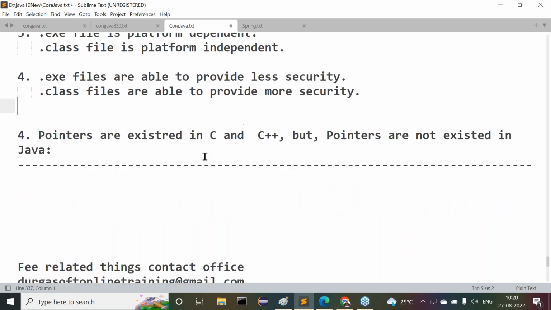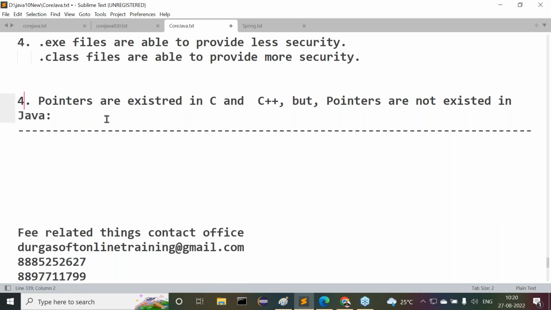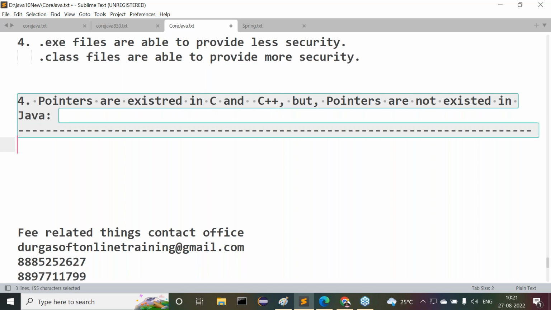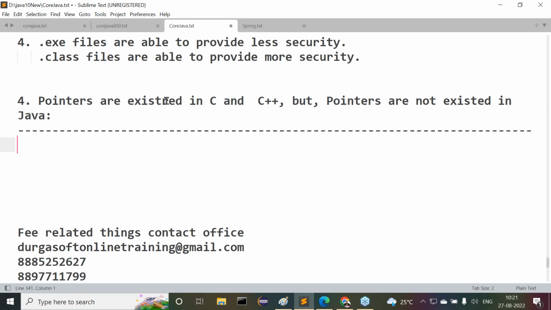Leave these points. Then what is the fourth difference we are trying to understand between Java and others? The fourth difference: pointers exist in C and C++, but pointers do not exist in Java. Okay, this is a difference. Now we have to understand this particular point clearly.